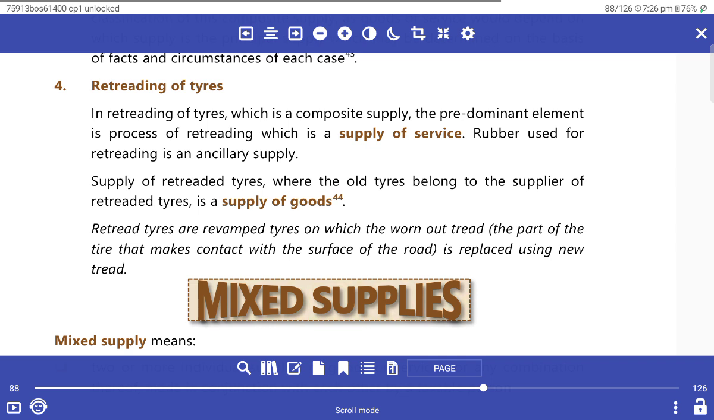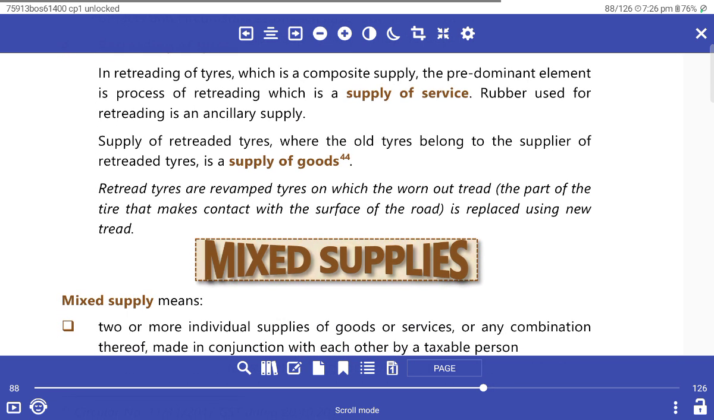Retreading of tires is a composite supply, where the predominant element of processing for retreading is supply of service. Rubber used in the retreading is actually supplies. The supply of retreaded tires, where the old tires belong to the supplier of retreaded tires, is supply of goods. Retreaded tires are revamped tires in which the old tread is replaced with a new tread.